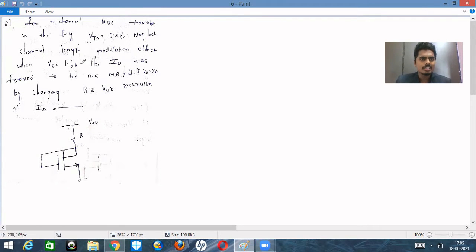You can see the first problem on the screen. For the n-channel MOSFET transistor shown in the figure, VT is 0.8 volts. Given the threshold voltage is 0.8 volts, neglect channel length modulation. The channel length modulation means lambda.